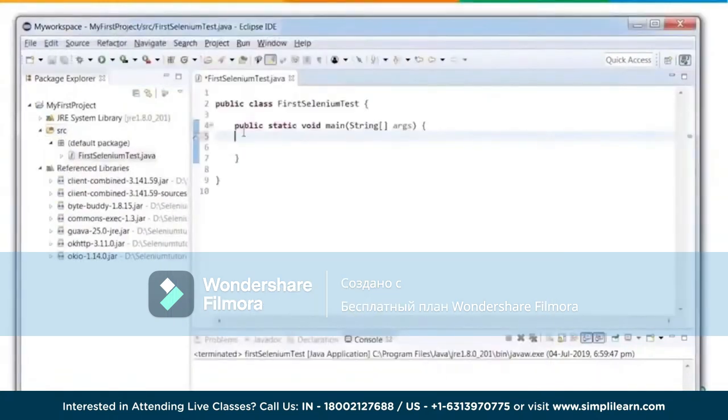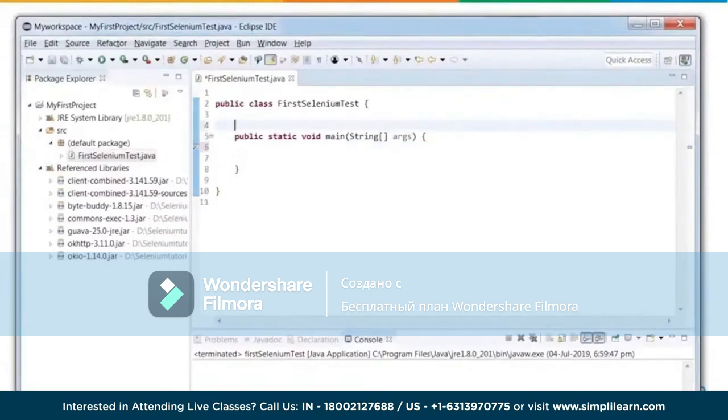Alright, now let's create a use case. Say we want to launch a Firefox browser and then launch the Amazon site. These will be just 2 simple things which we will be doing in this test script. For me to do that, what I usually do is create a method for any functionality which I want to create here. Now I want to do a launch browser, so I'll create a method here called launchBrowser.